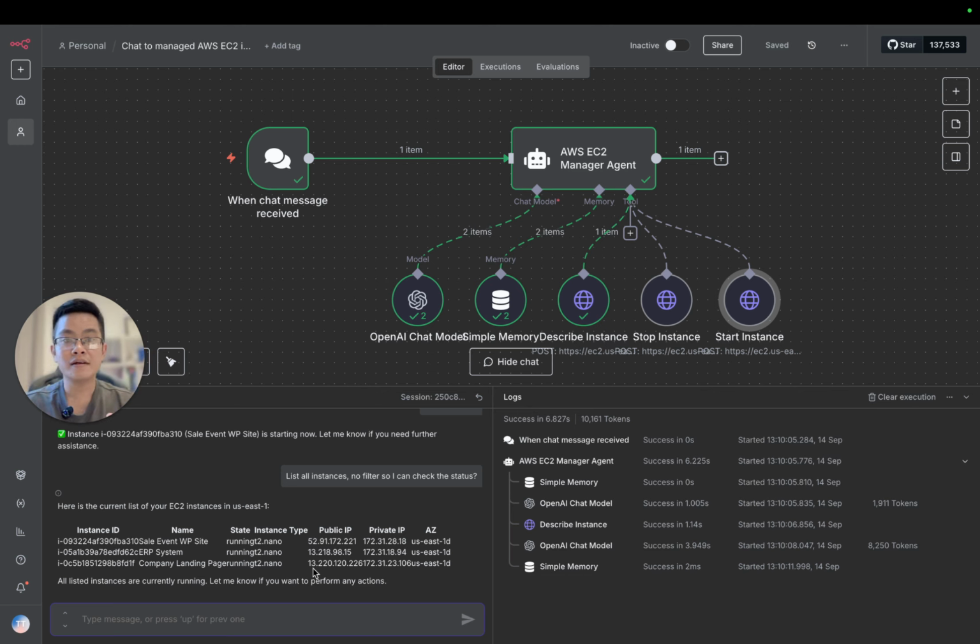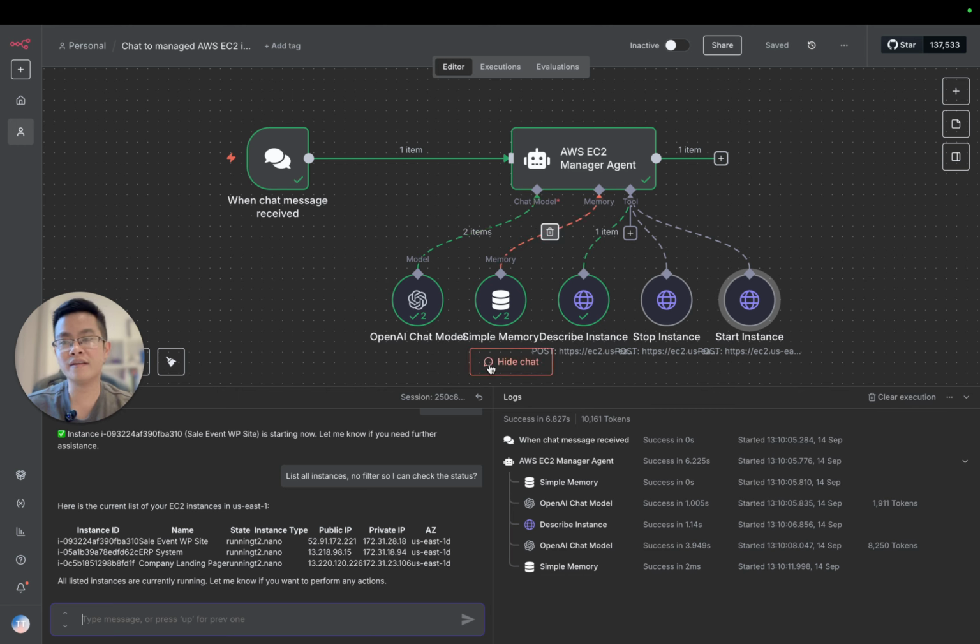So it's just a very basic structure, with the chat trigger, the agent, the model, the memory, and the tool. We are able to build a chat to manage EC2 instances, and it's a very good proof of concept that you can extend to manage other services. You can take a snapshot from your database, or move objects between tiers in your S3 bucket, something like that. So probably you can do anything, right?